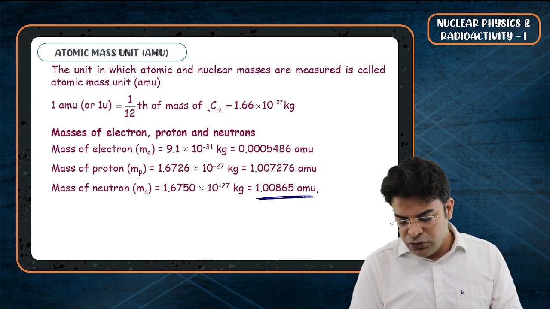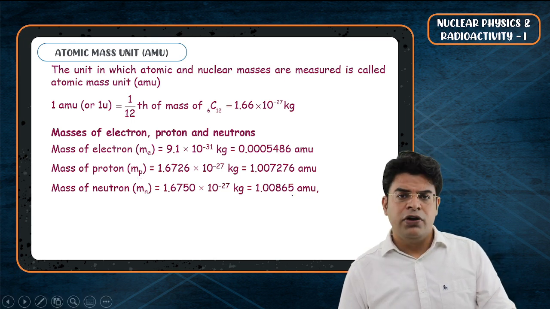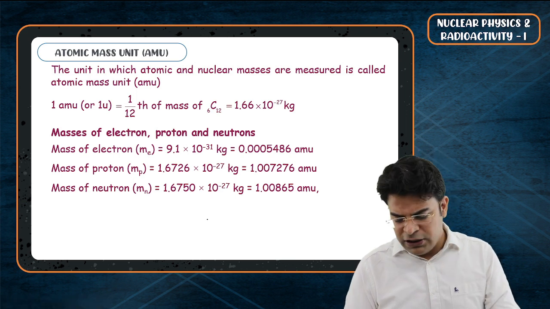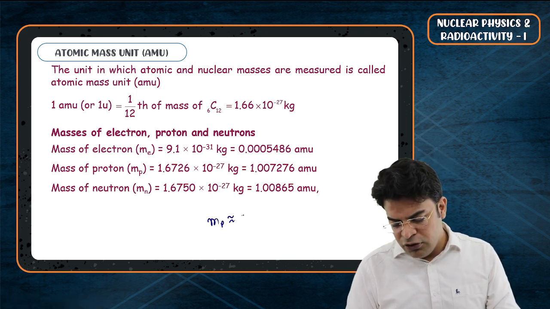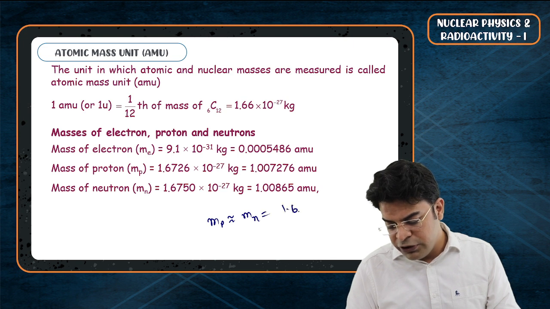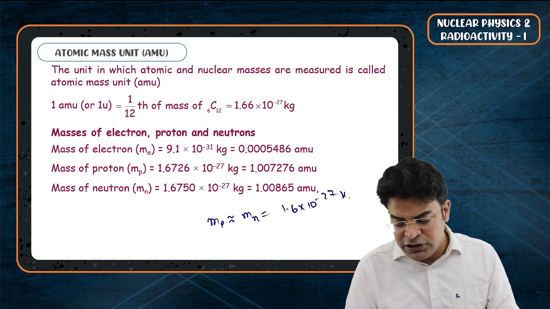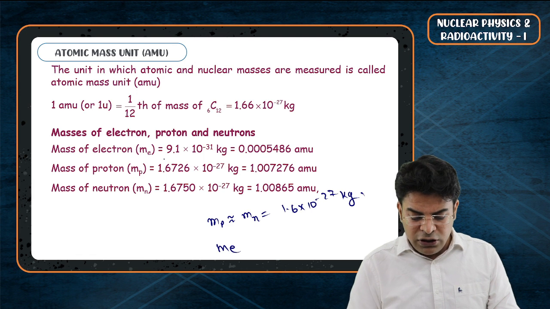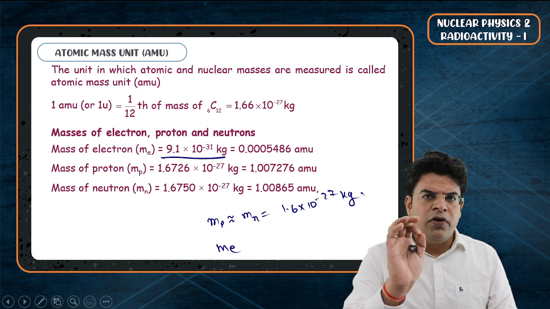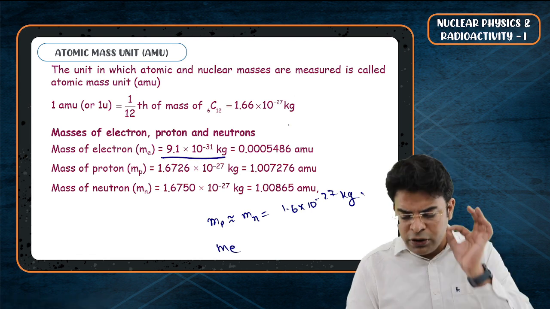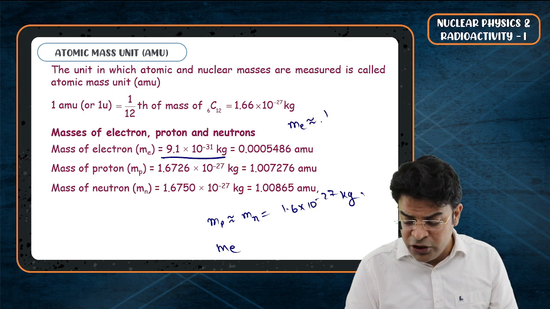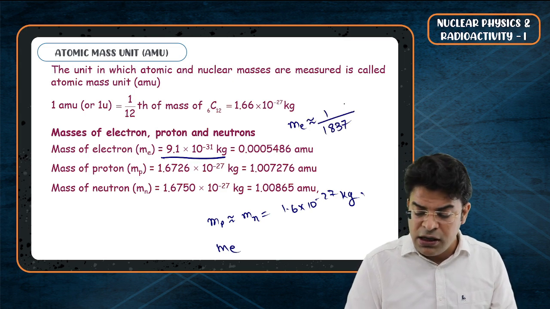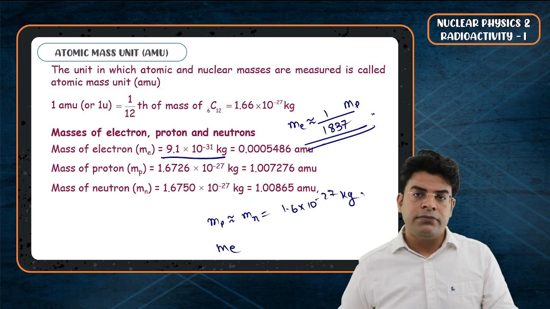And here also you can write it in terms of AMU. No need to remember this. Just remember that the mass of proton is nearly equal to the mass of neutron, equal to 1.6 into 10 to the power of minus 27 kg. And the mass of electron is 9.1 into 10 to the power of minus 31 kg. Also remember that the mass of electron can be written as 1/1837 times the mass of proton.